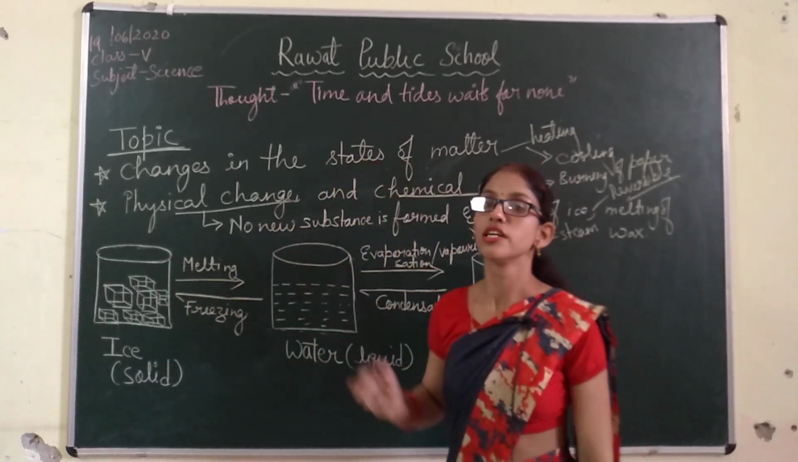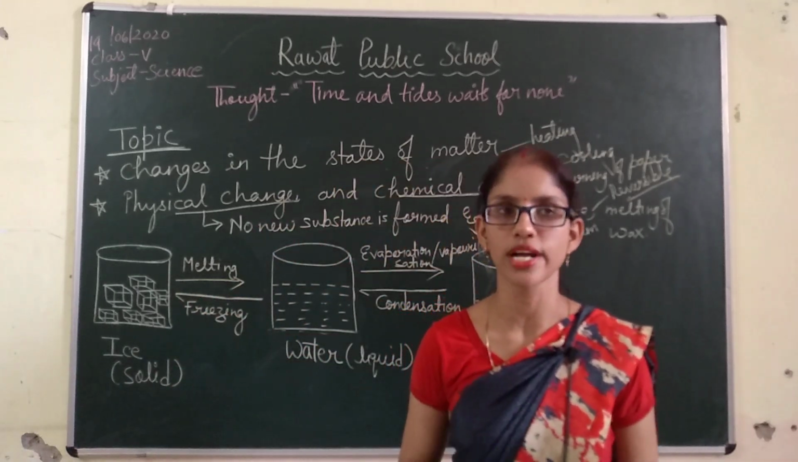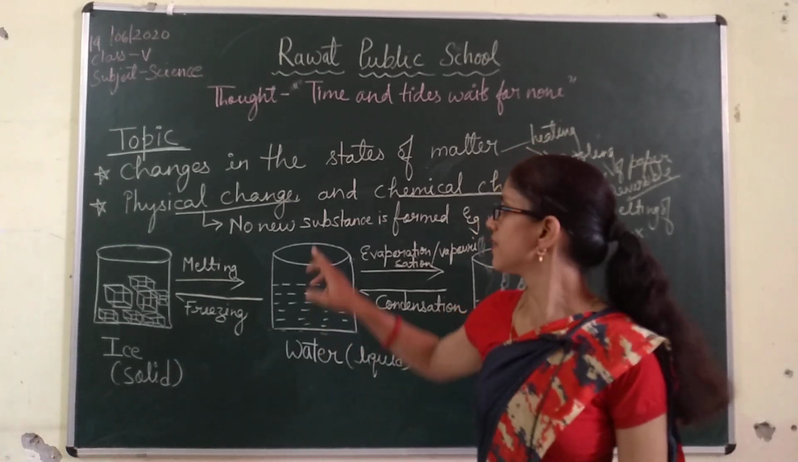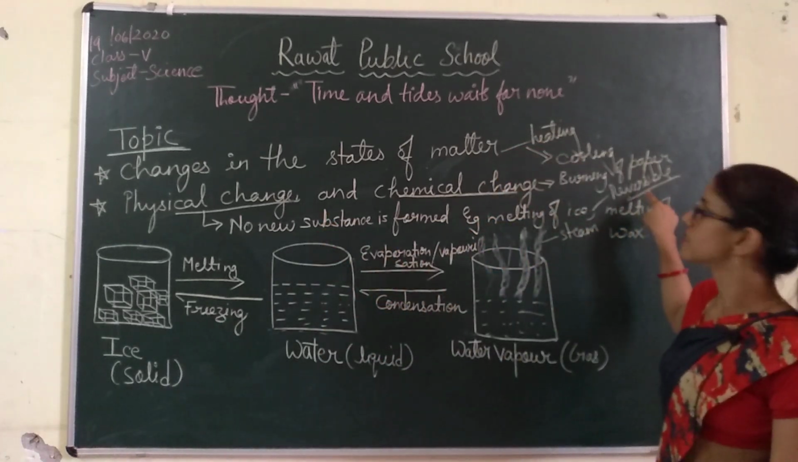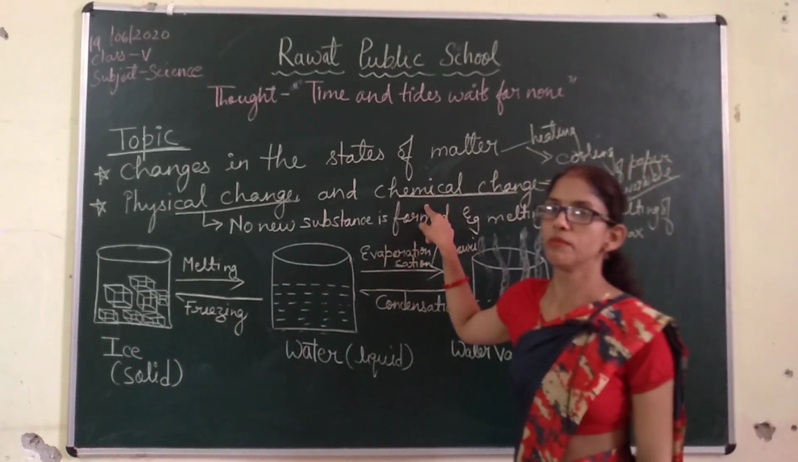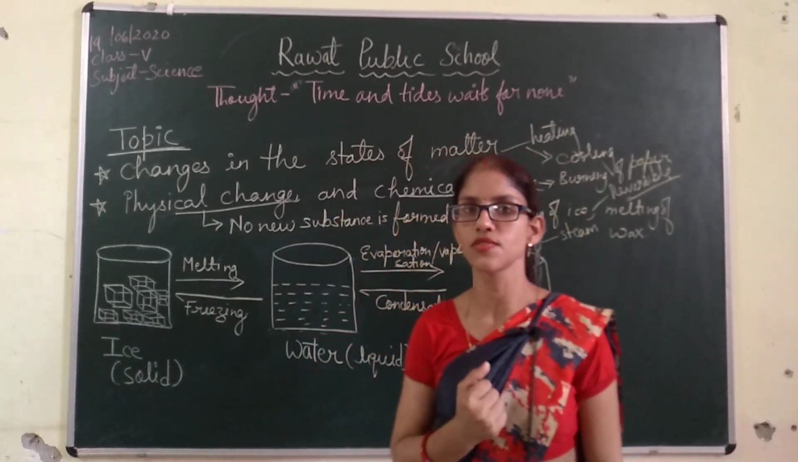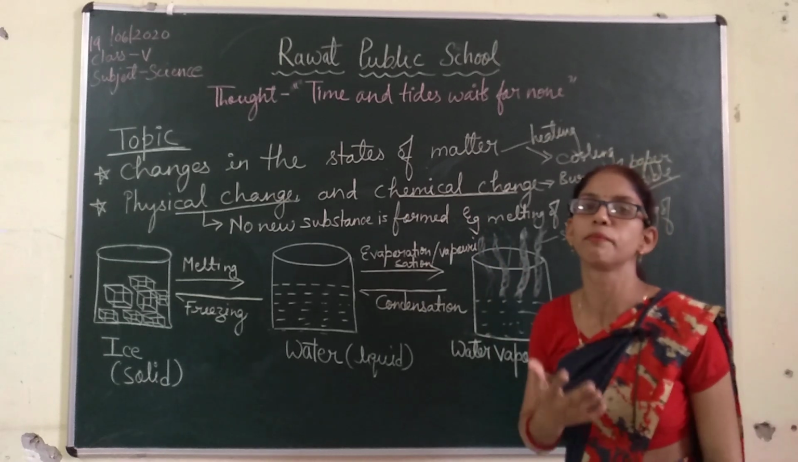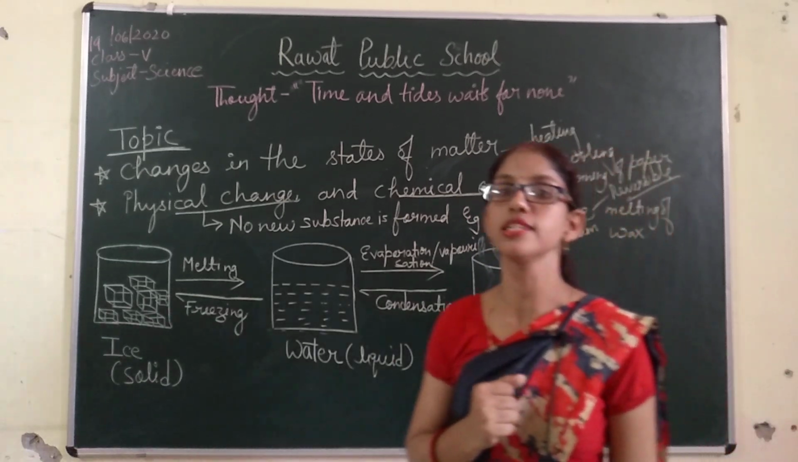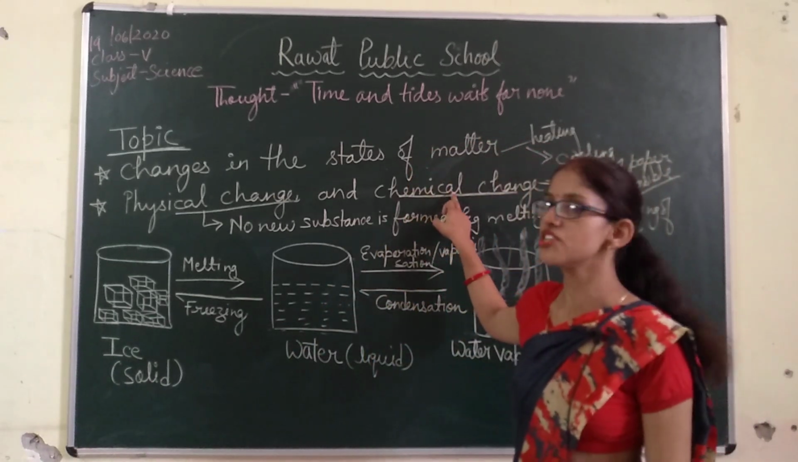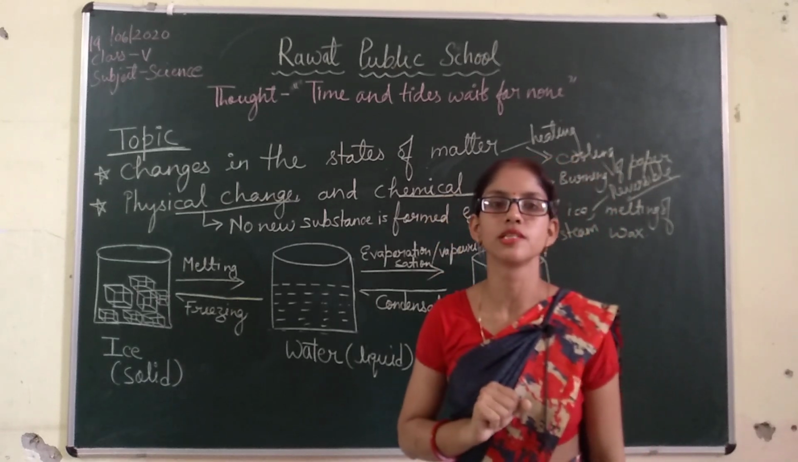Then physical change is the change in which no new product or new substance is formed, and it is also known as reversible change. Whereas chemical change is the change in which a new product or new substance is formed, and we cannot get back the original substance again. So these chemical changes are known as irreversible changes.